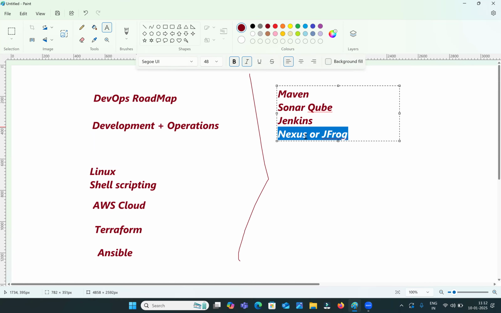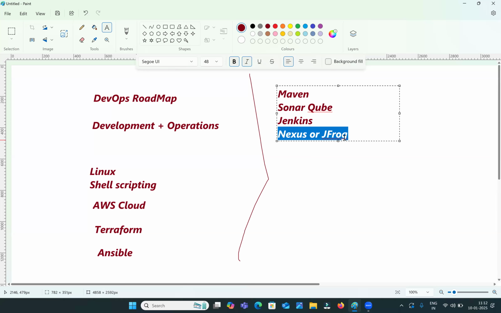Nexus is an artifactory repository tool. Whatever artifacts Maven is creating, we need to upload those artifacts in the Nexus repository, or in the JFrog repositories. Some companies will use Nexus repository, and some companies will use JFrog artifactory repository.